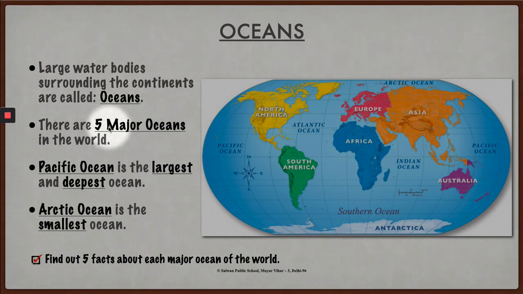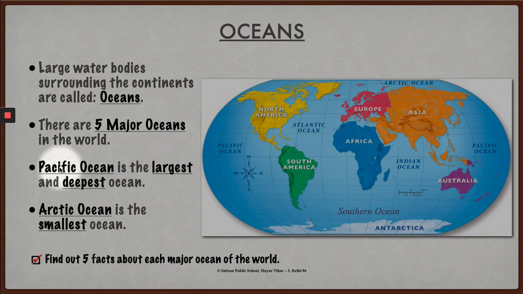There are a total of 5 major oceans in the world, and let's see which they are. Number 1, Pacific Ocean. Number 2, Atlantic Ocean. Number 3, Arctic Ocean. Number 4, Indian Ocean. And number 5, Southern Ocean. So 1, 2, 3, 4 and 5. There are 5 major oceans in the world.